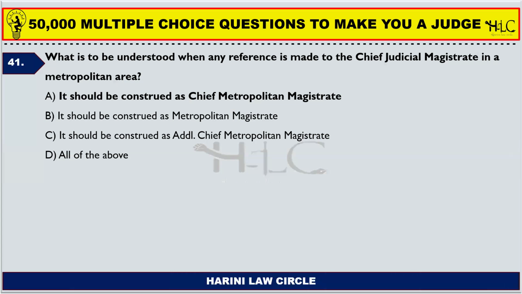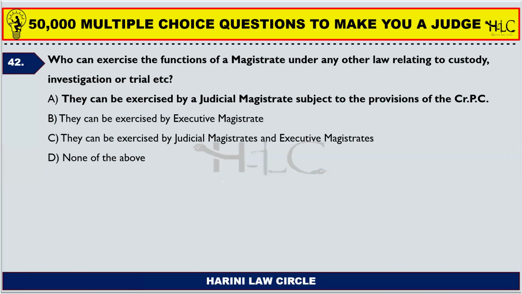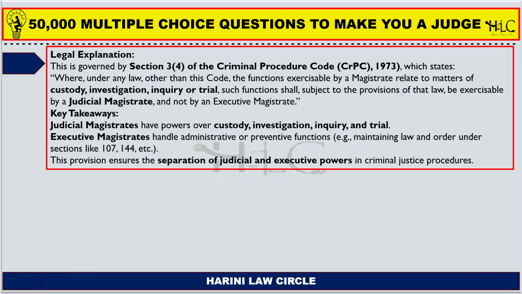Next one. What is to be understood when any reference is made to the chief judicial magistrate in a metropolitan area? He is called a chief metropolitan magistrate. If it is an area outside the metropolitan area, he is called a chief judicial magistrate. He is not called a chief metropolitan magistrate. He is called a chief judicial magistrate. Next one. Who can exercise the functions of a magistrate under any other law relating to custody, investigation, or trial, etc.? So the correct answer is option A. They can be exercised by a judicial magistrate subject to the provisions of the CrPC. Next one.